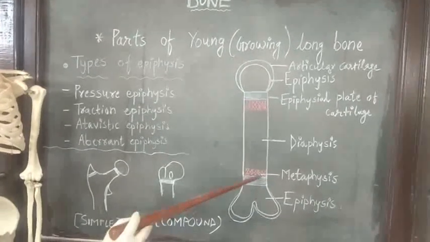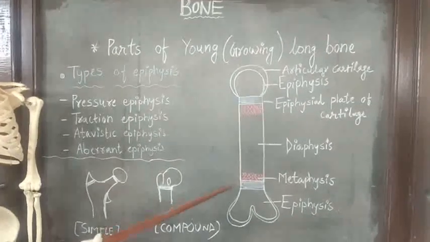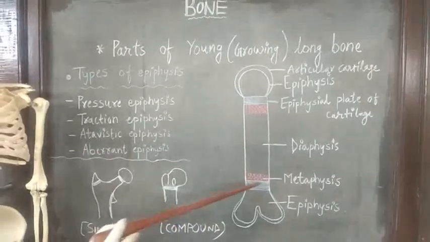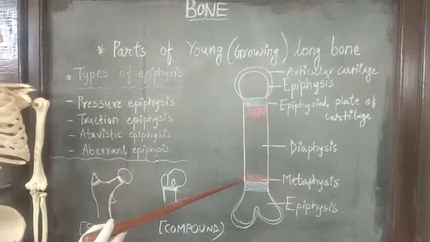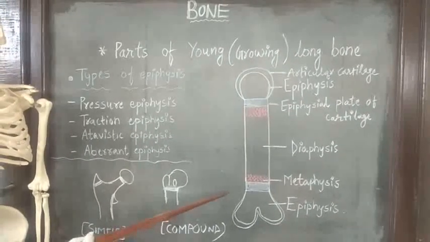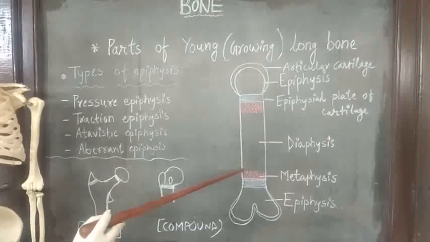Next, this metaphysis is the site for the attachment of muscles, some ligaments and joint capsule. So, this metaphysis is constantly subjected to the strain produced by this muscle, and this shearing strain sometimes produces infection within the metaphysis.